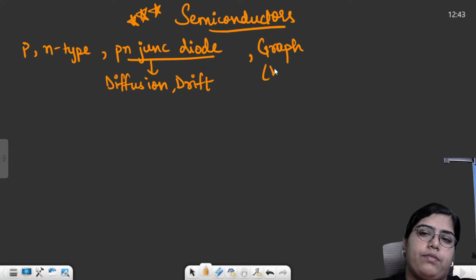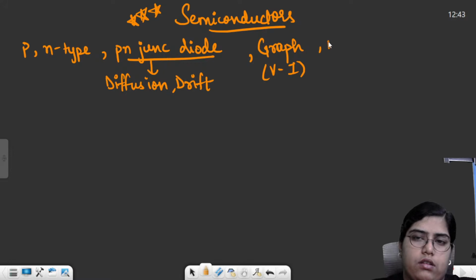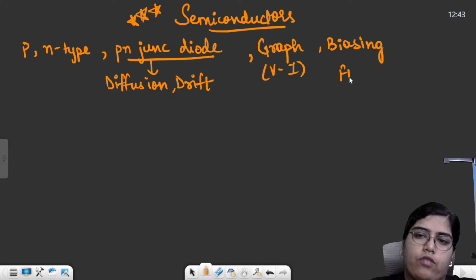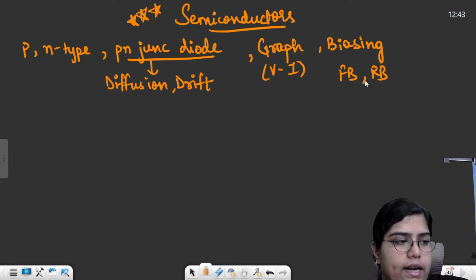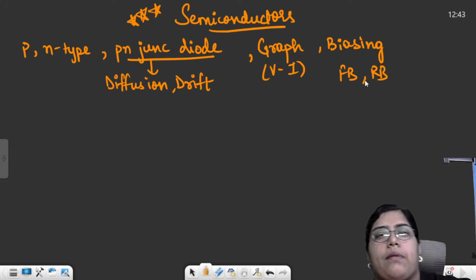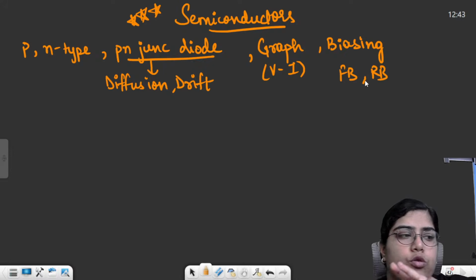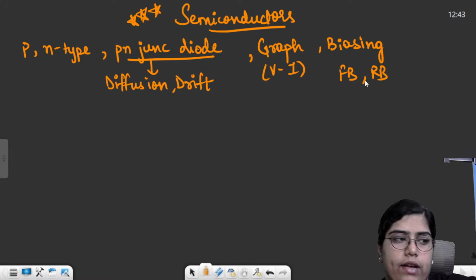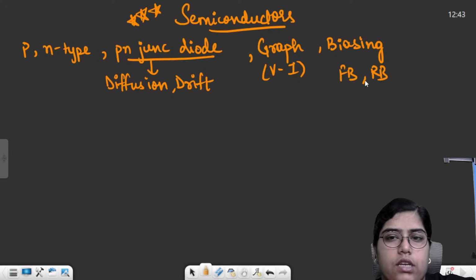VI graph of a PN junction diode and biasing, forward biasing and reverse biasing of a semiconductor, right? Then you should remember three most important devices: light emitting diode, LED, photodiode, Zener diode.